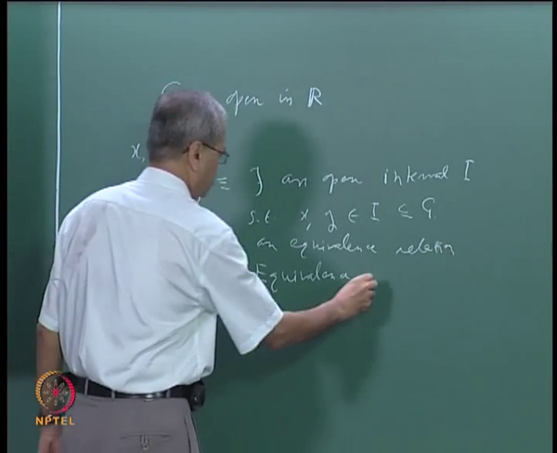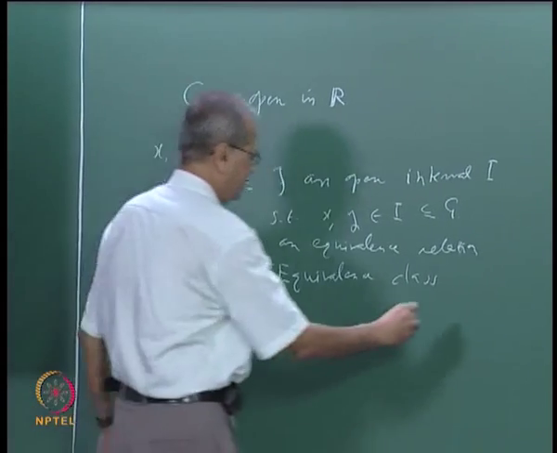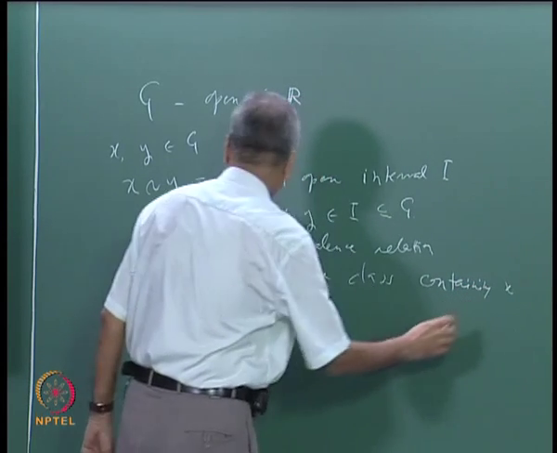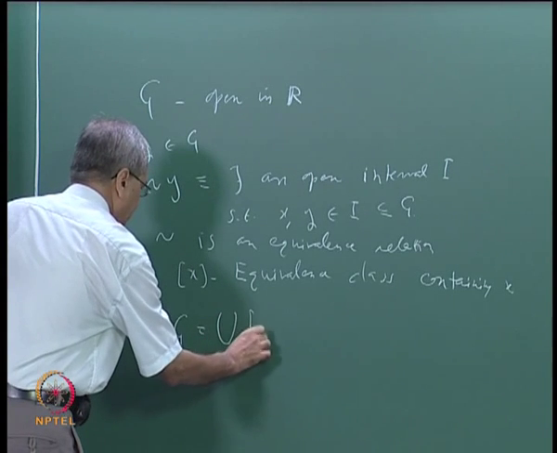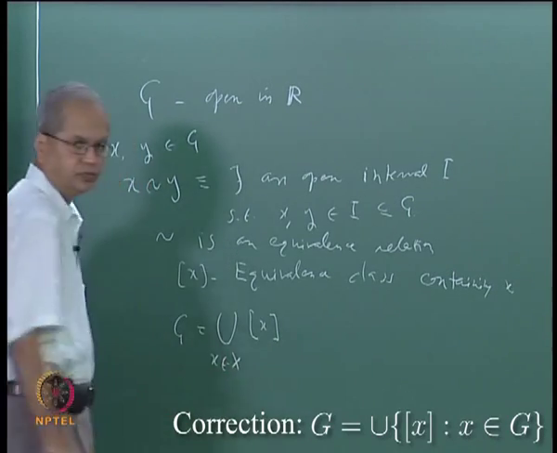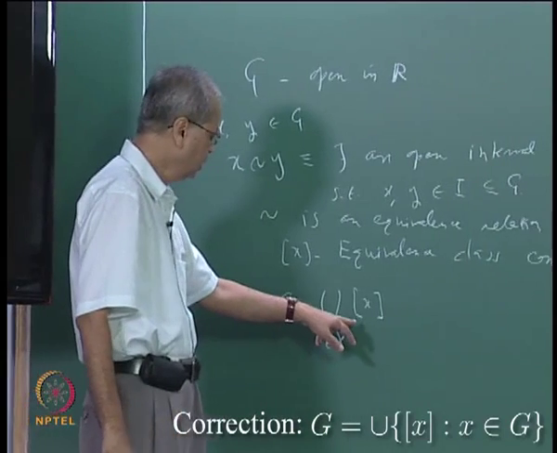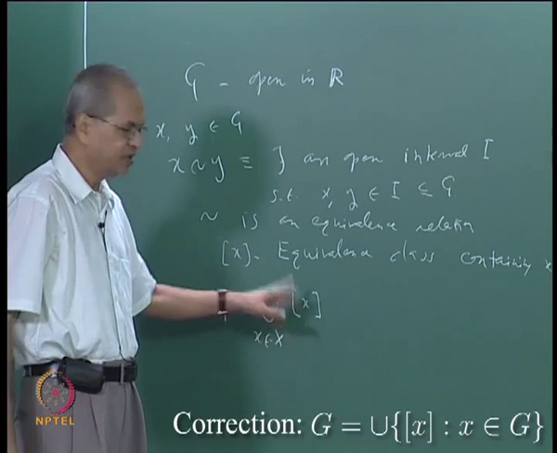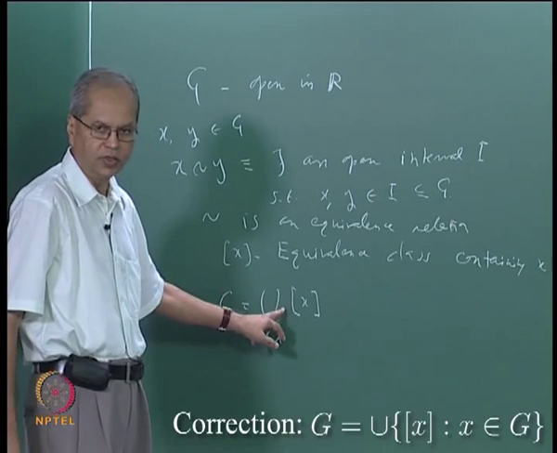Then this x placed in the square bracket denotes the equivalence class containing x. Then what we already know is that G is nothing but the union of all these equivalence classes. And what we also know is that if we take any 2 equivalence classes in this family, then they are either disjoint or they simply coincide. So this is a disjoint union.